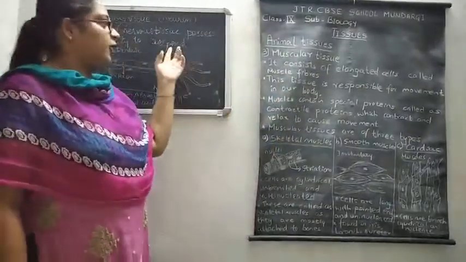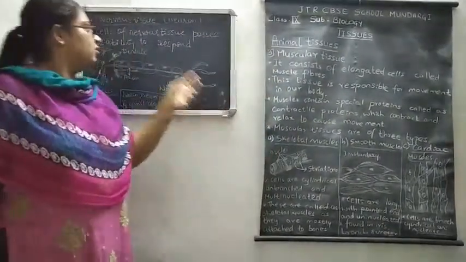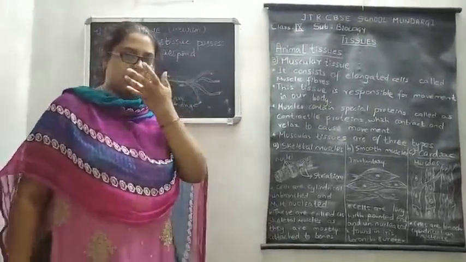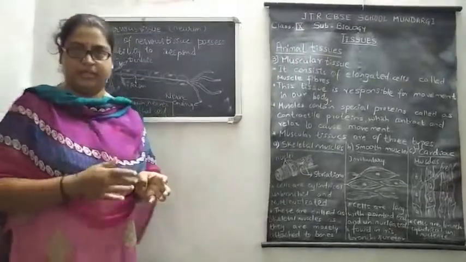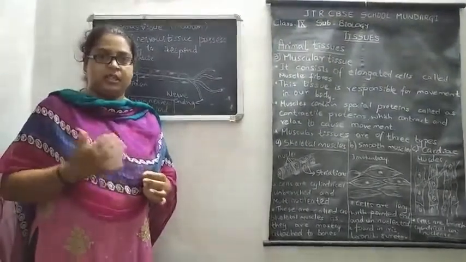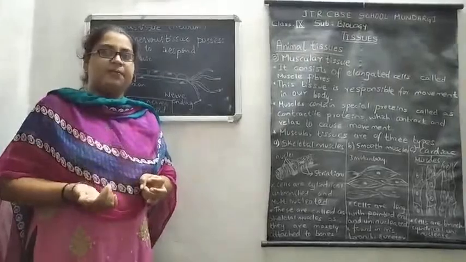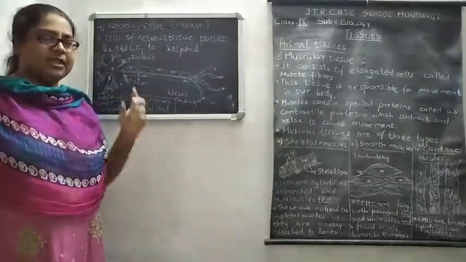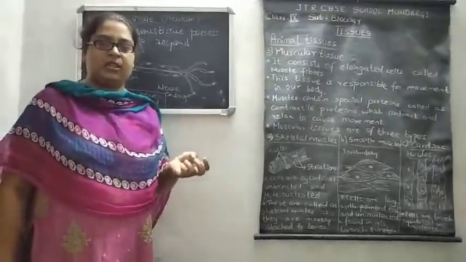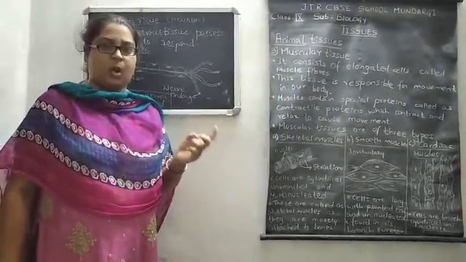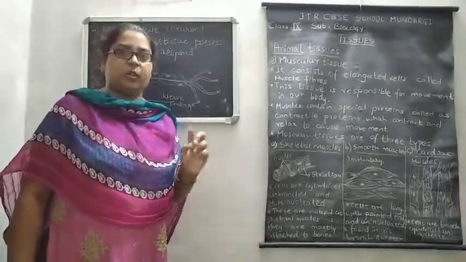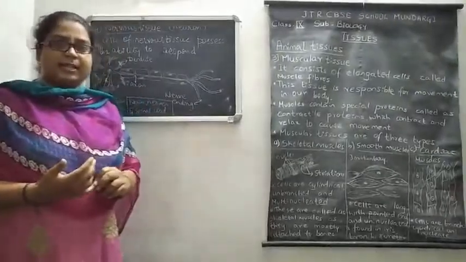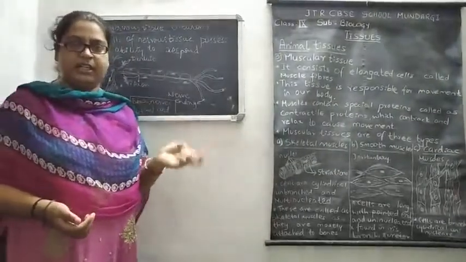Next, the fourth type of animal tissue, that is nervous tissue. This is also called neuron. The cells of this nervous tissue are distributed in the brain, spinal cord, and also the nerves present in our body. And these cells are called neurons. These neurons are about 1 meter long, and they are distributed throughout our body and connected to all our vital organs, because the cells of this tissue are mainly responsible for